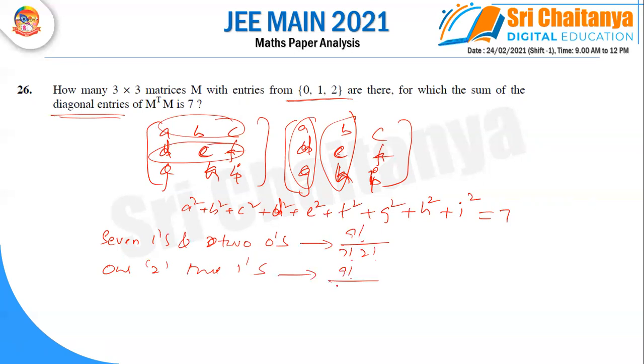From this, 9 factorial by 2 factorial into, since one 2 and three 1s, 5 factorial. Finally, calculating this sum, it is 9C2, and the sum you get is 504. So the answer, one minute, it is 540.